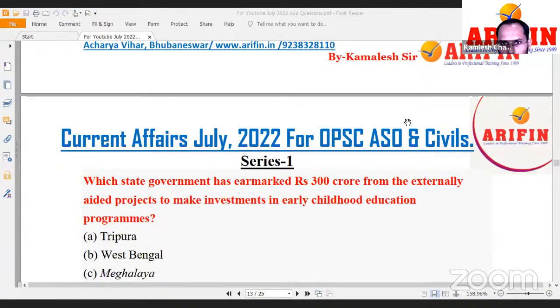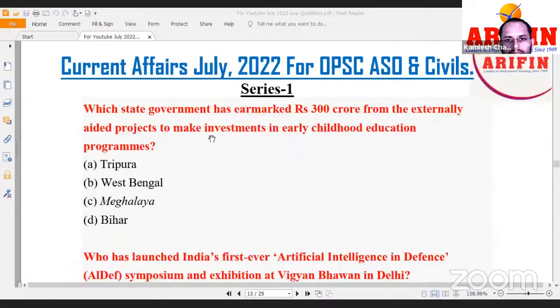in early childhood education program? Look, there are two aspects. If you see early childhood education, if you see Article 45 of the Constitution, you will find early childhood care.